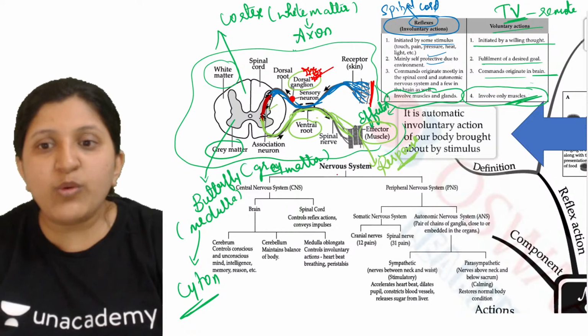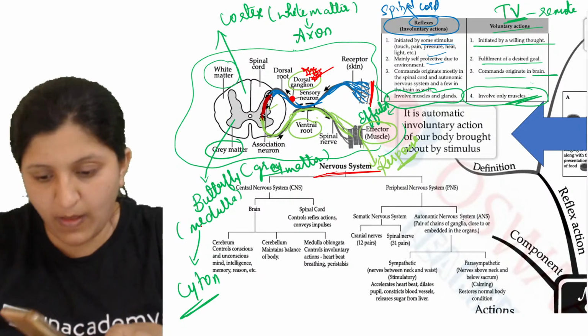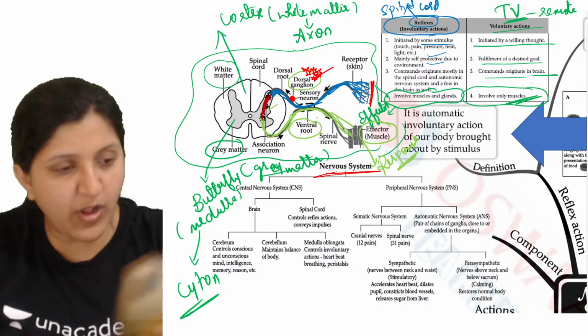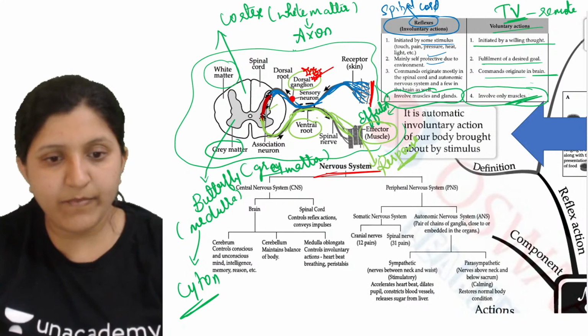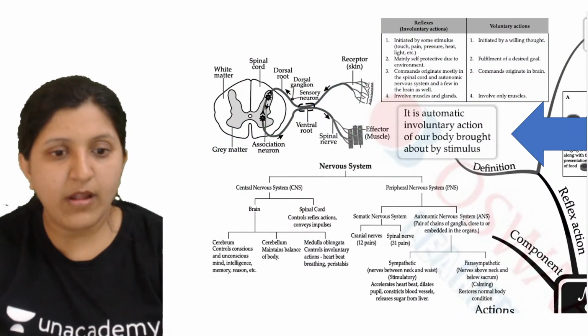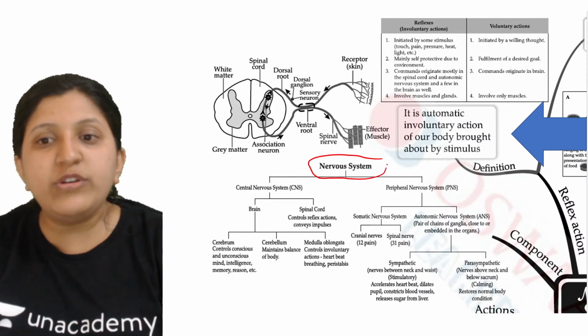So let's have a look at the nervous system now. Okay, so now in the nervous system, we can find different types.